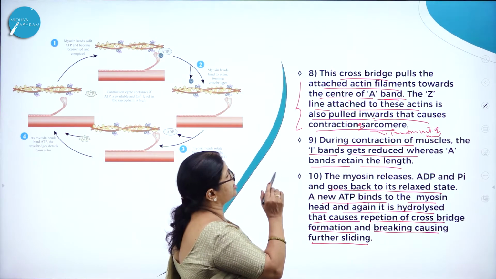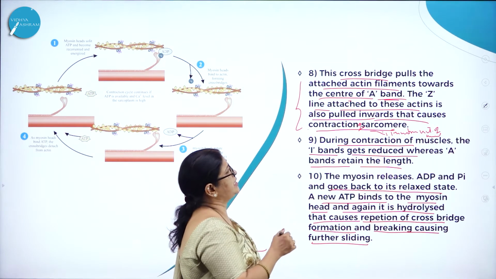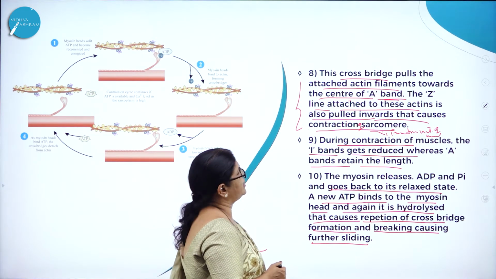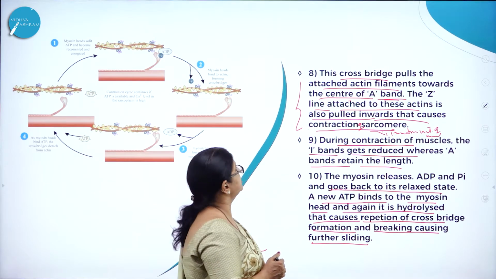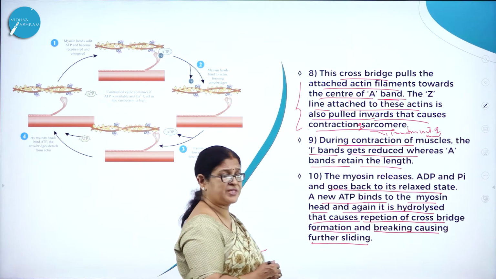So the cross bridge that is formed pulls the attached actin filaments towards the center of the A band, and the Z line attached to this actin is also pulled inwards. That causes what? Contraction of the sarcomere.